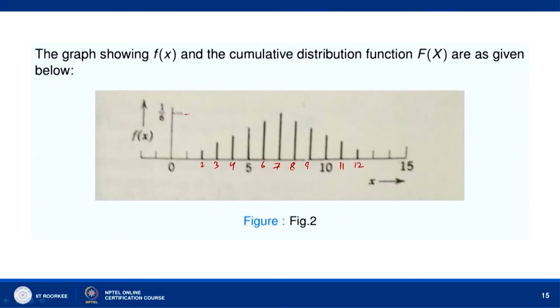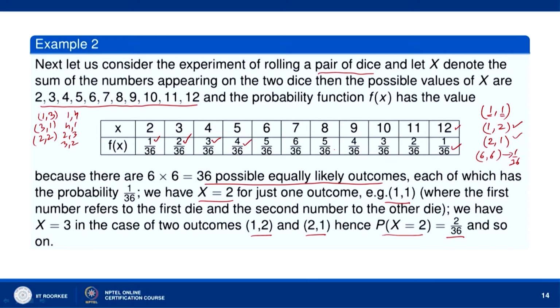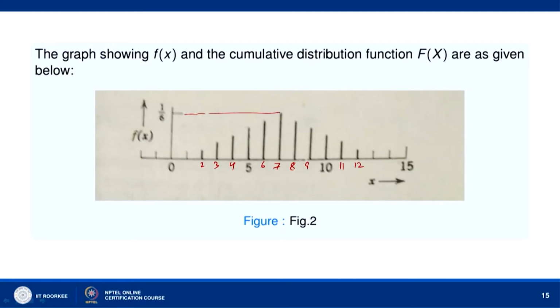So, you can see this is 1 by 6, okay. At 7 the probability is 6 by 36, that is 1 by 6, okay. So, and then at 8 the probability is 5 by 36, same as the probability at 6, okay. So, you have the same height here at 8, okay. Then 9 has the probability 4 by 36, 4 by 36 means the probability for having the sum 5, okay.